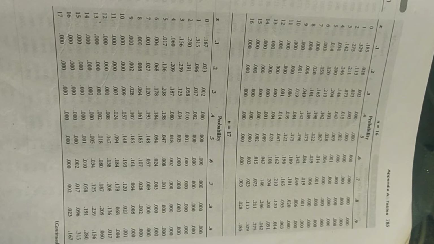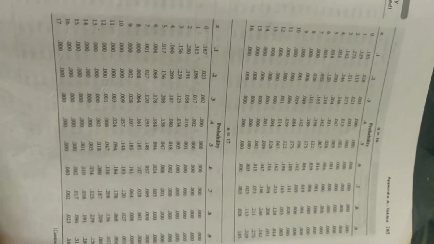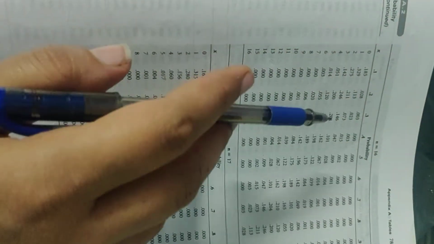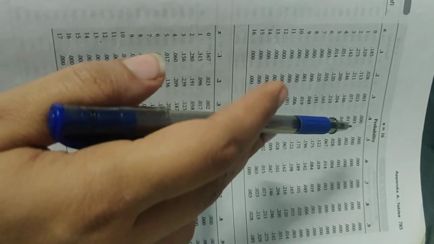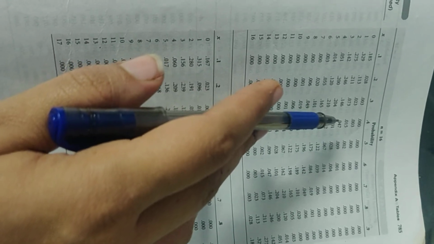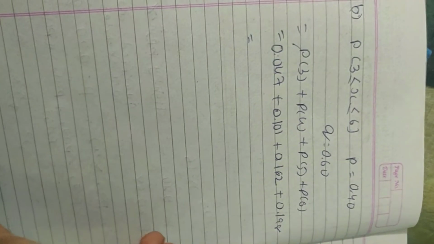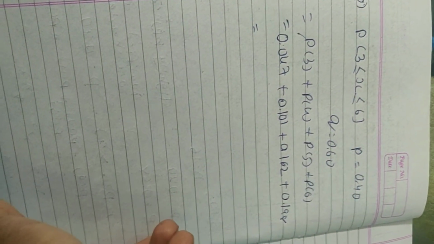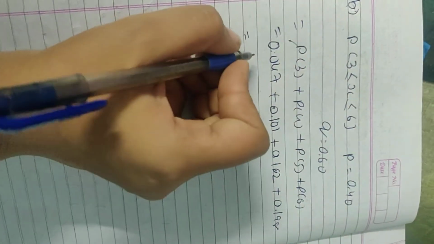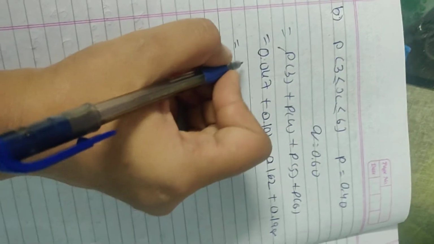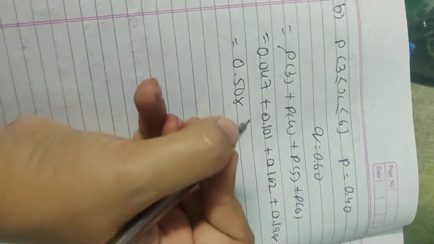See in the table, p of 3, again n equals 16, probability of success is 0.40. So I have added the 3, 4, 5, 6 values over here, that is 0.047, 0.101, 0.162 and 0.198. So the total will be 0.508. This is your answer.